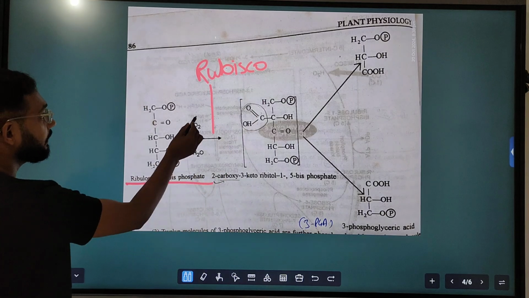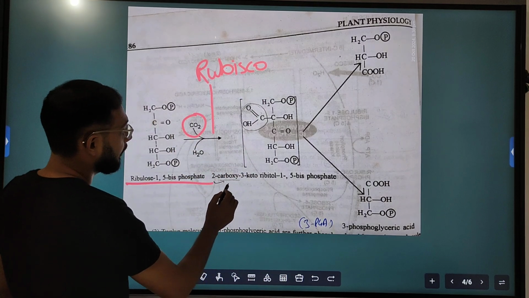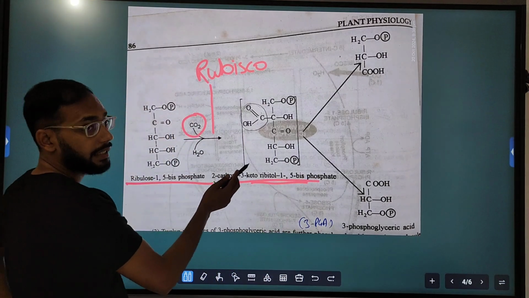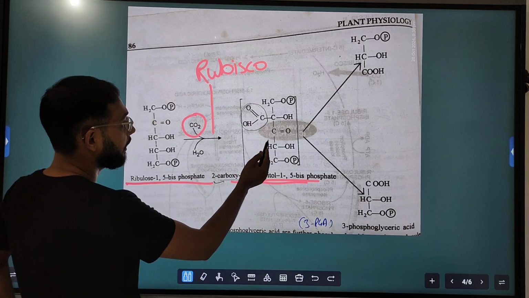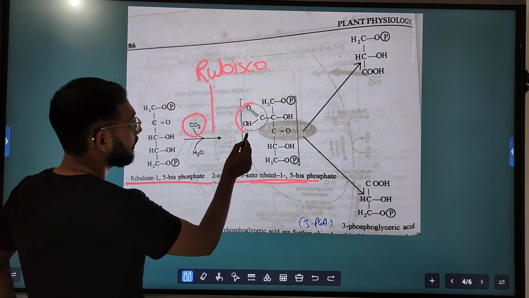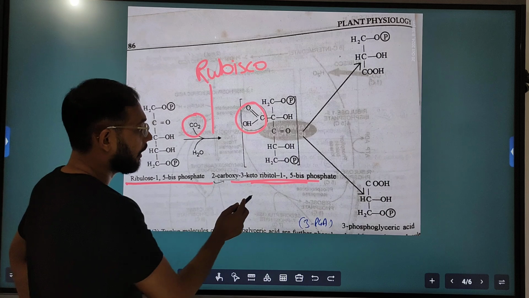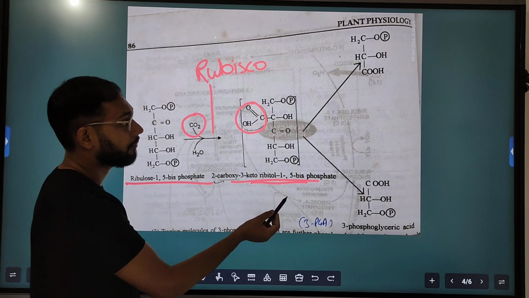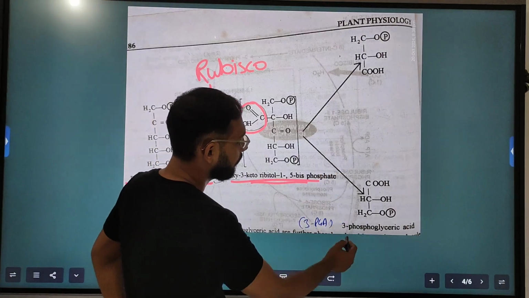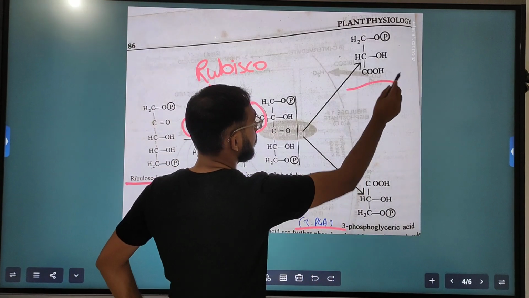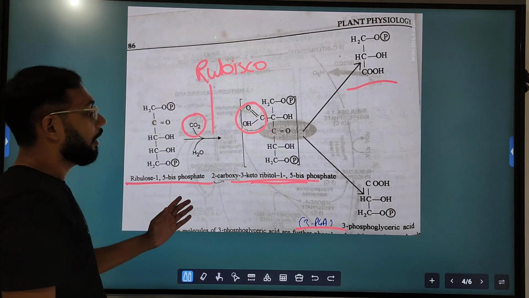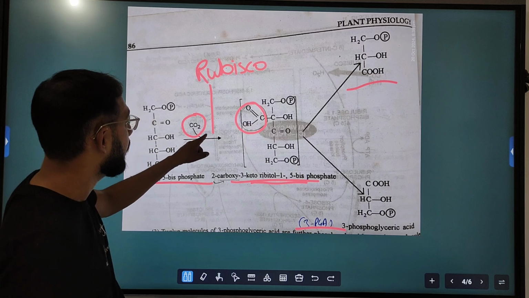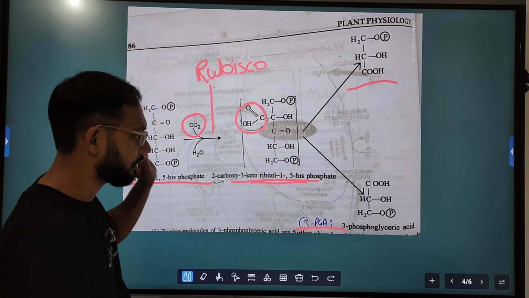As you can see, this carbon dioxide is fixed, and the unstable intermediate which is synthesized in the Calvin cycle is this, and the carbon dioxide is here in the carboxylic group. This intermediate is very unstable and subsequently breaks down into two molecules of 3-phosphoglycerate. Now we will see how this Rubisco enzyme utilizes oxygen rather than carbon dioxide.